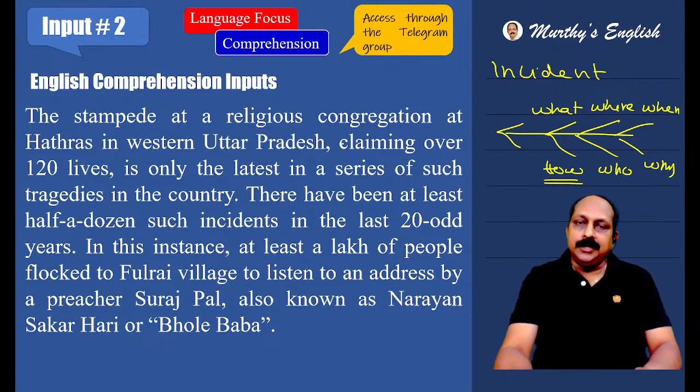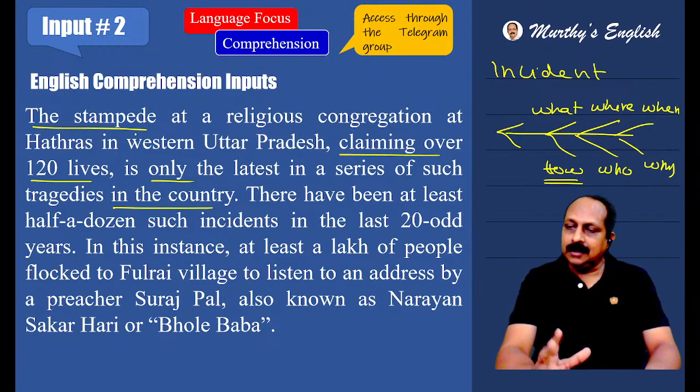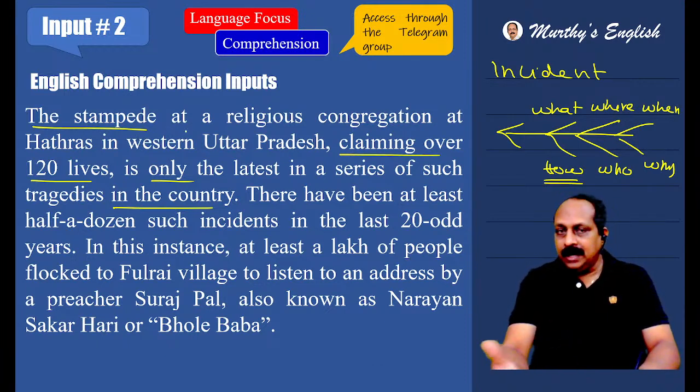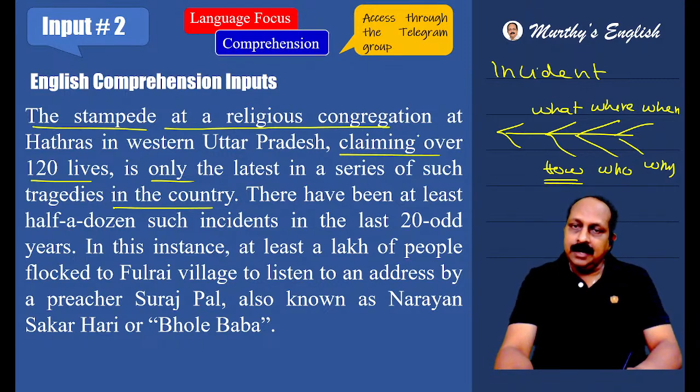The stampede at a religious congregation at Hathras in western Uttar Pradesh, claiming over 120 lives, is only the latest in a series of such tragedies in the country. The stampede, what is it about this sentence, the stampede? At where? At a religious congregation. Again, where? At Hathras in western Uttar Pradesh. And what exactly happened? Claimed over 120 lives, so many people died. Here the stampede is the subject, is is the verb, the latest in a series of such tragedies in the country.